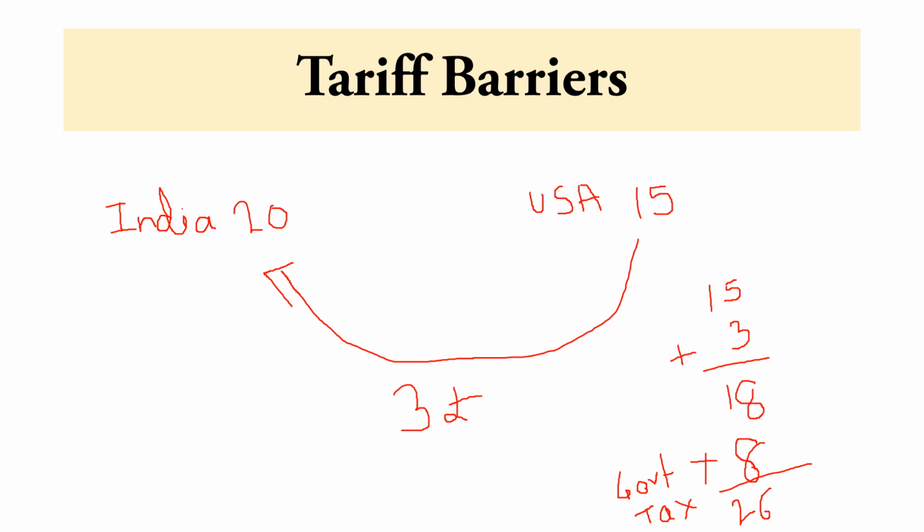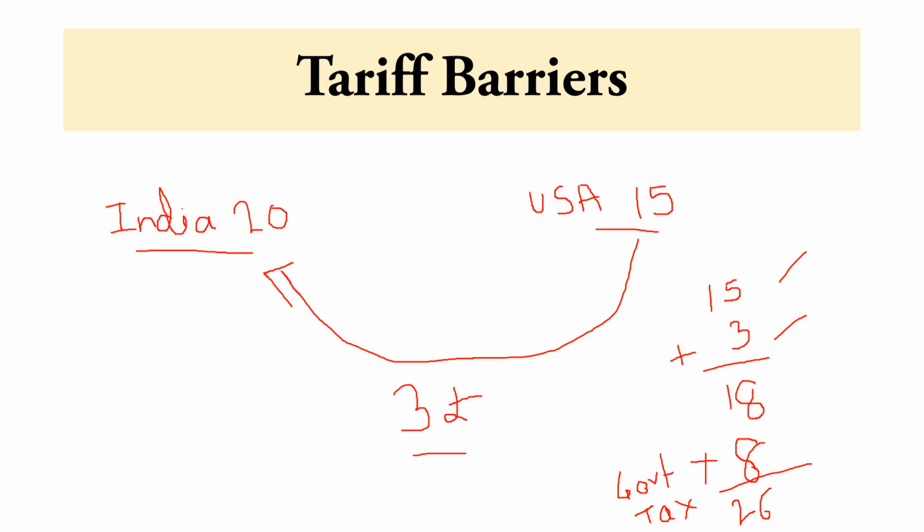Suppose one product is available in India for rupees 20, and the same product is available at rupees 15 in USA. Okay, but to reach that product in India, it takes charges of rupees 3. Here we can say, right? So 15 plus 3 will become 18.